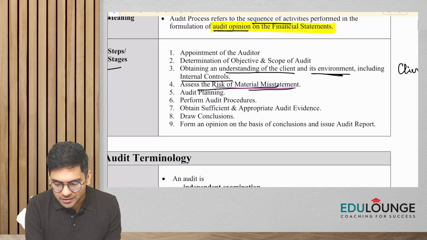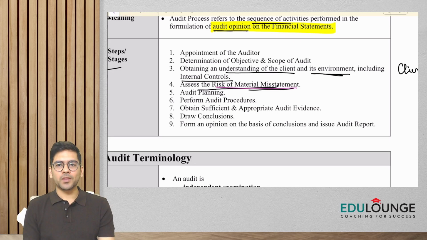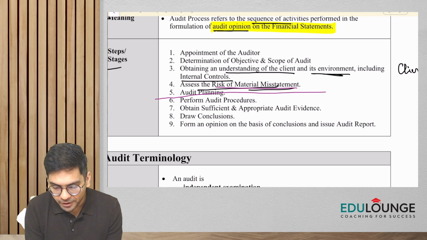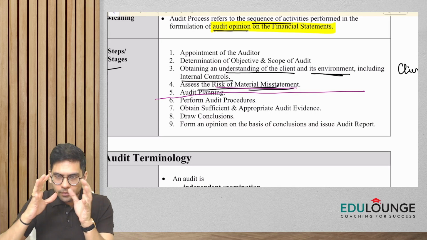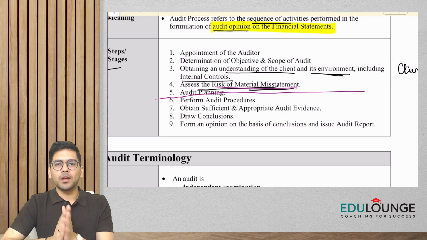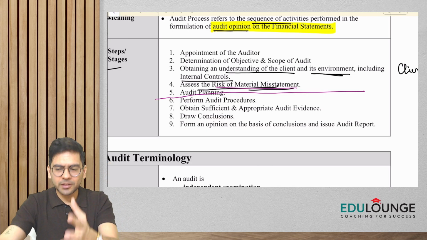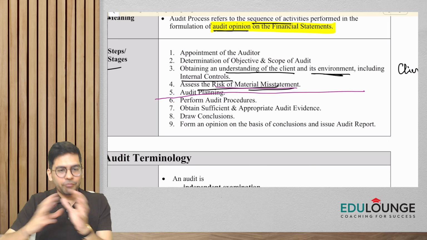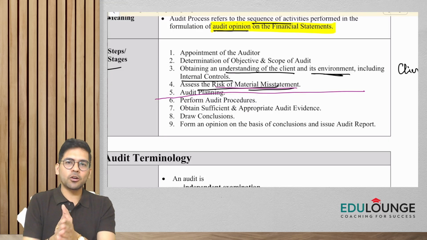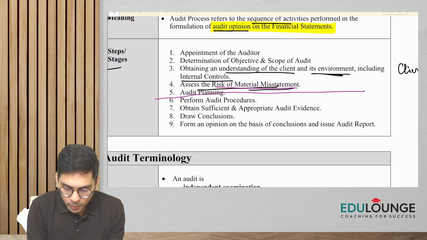So you are going to assess the risk of material misstatement, and then you are going to plan the audit. Understand guys, till point number 5 we have not yet started applying any audit procedures. When you come to point number 5, we do the planning. We know this is the risk of material misstatement in the financial statements, so accordingly our planning would be done. If we feel the risk of material misstatement in this particular organization is pretty low, our planning would be done accordingly.